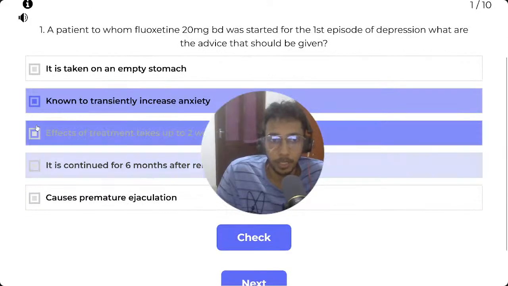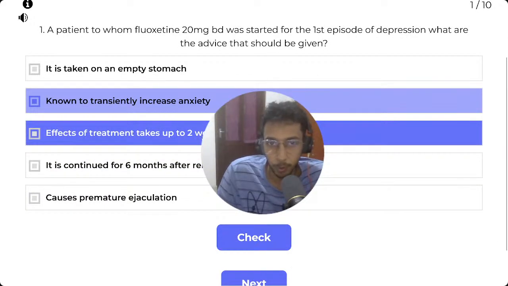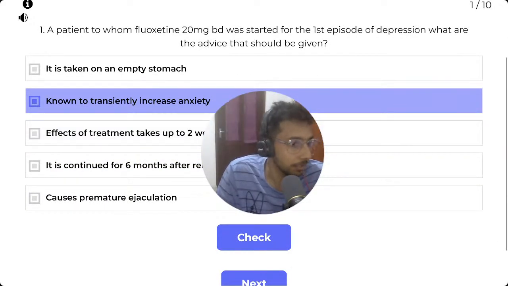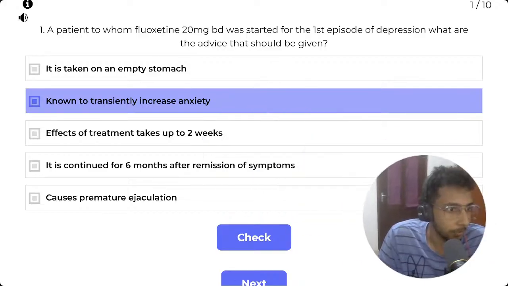Yeah. So effects of treatment takes up to 2 weeks. Wait, my face is blocking the view, right? Let me put myself to the side.